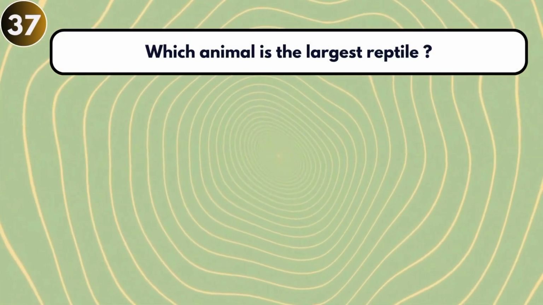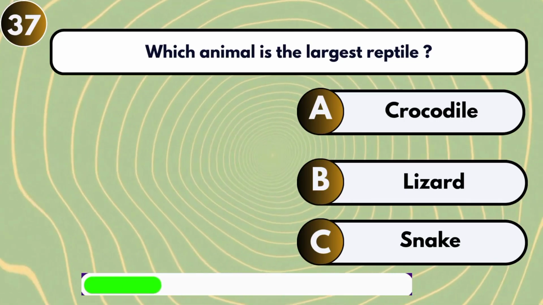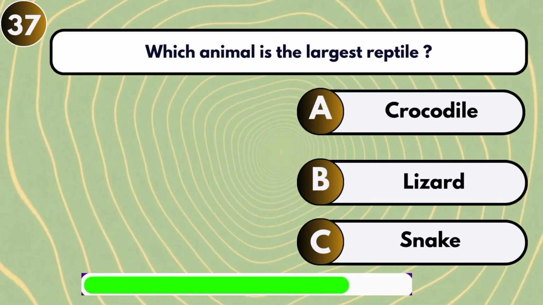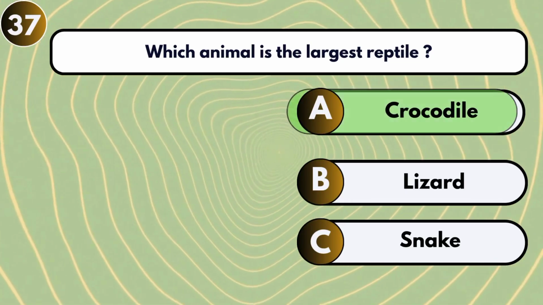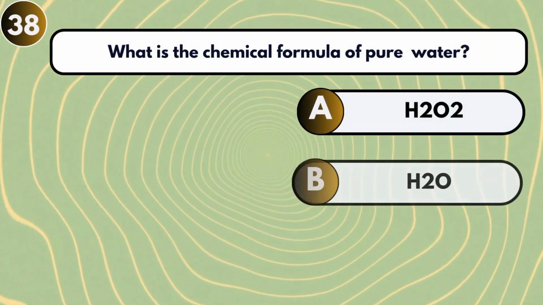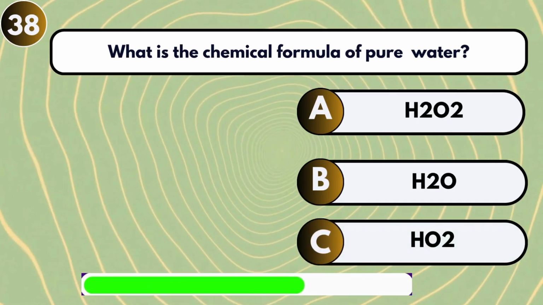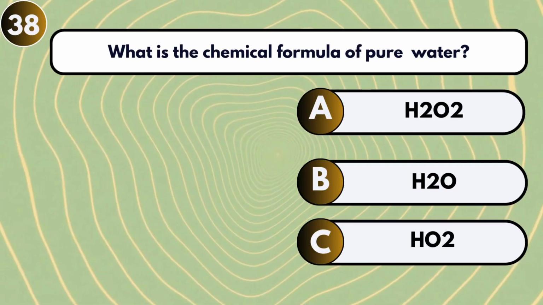Which animal is the largest reptile? Crocodile. What is the chemical formula of pure water? H2O.